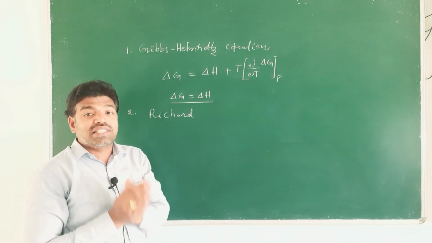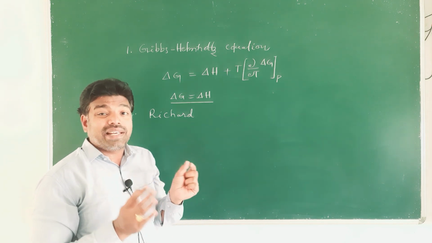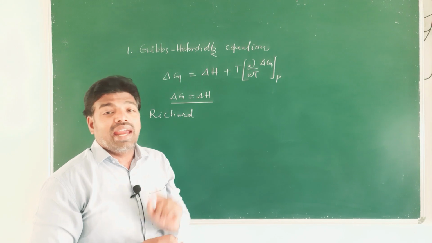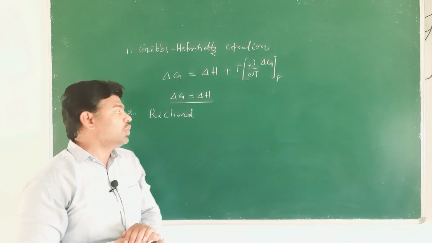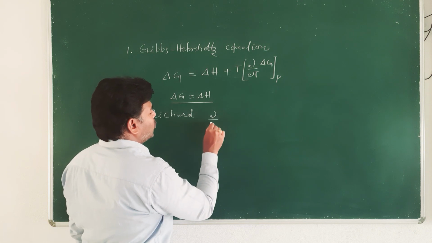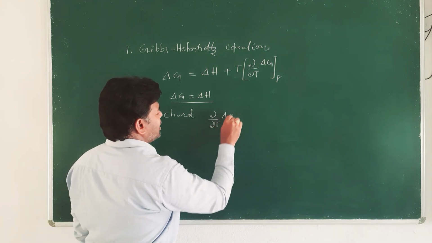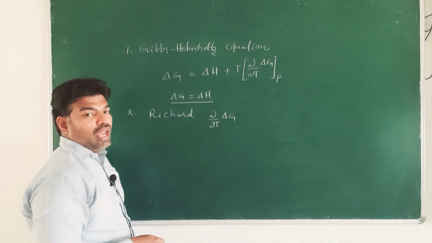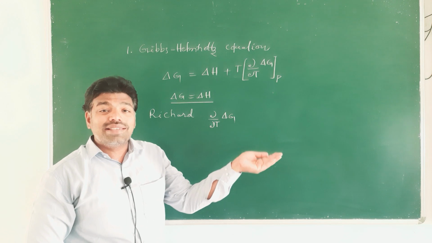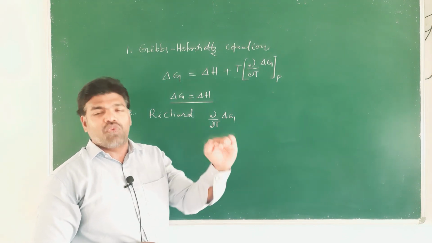This is what was found by Richard by measuring the EMFs of many cells at different temperatures. So, according to Richard, the value of dou by dou T of delta G approaches 0 as the temperature is lowered.